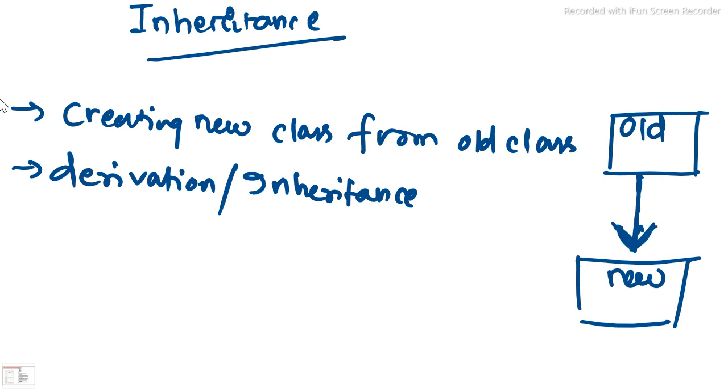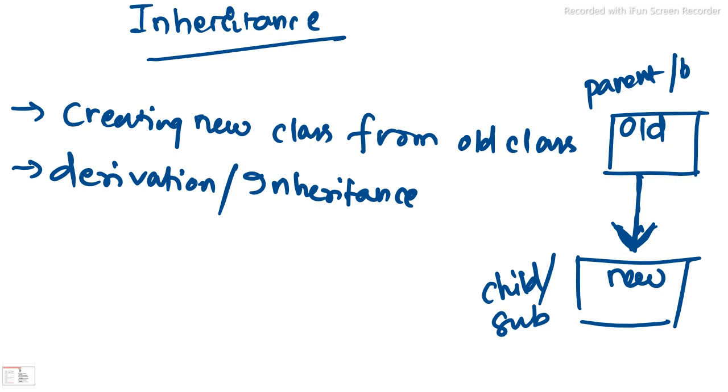So this old class is also known as the parent class, and this new class is known as the child class or subclass. Also sometimes we use the word subclass, and this old class is also known as the base class, and the new class is also known as the derived class. So many terminologies are there, any term we can use.